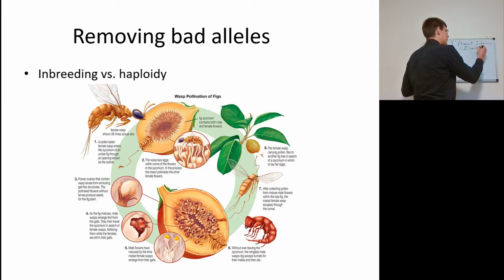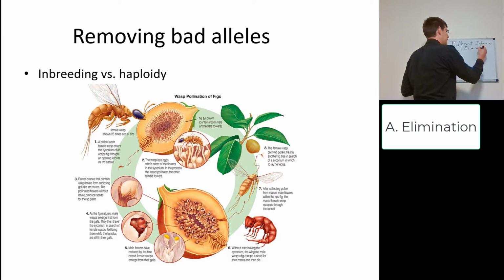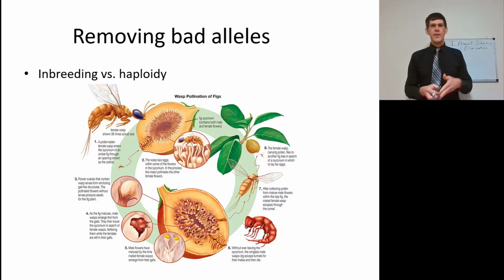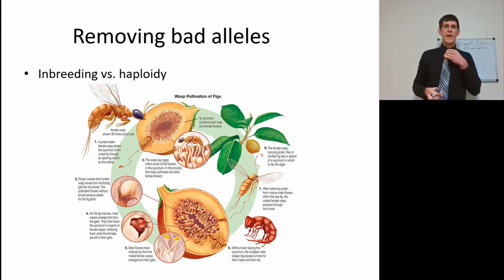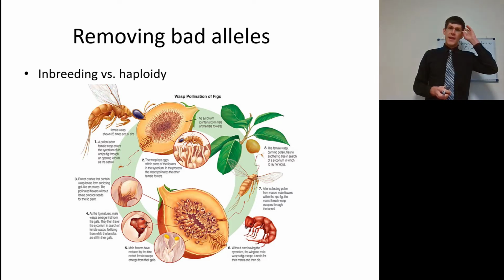This is kind of an interesting story. Elimination. Fig wasps. The mother fig wasp will lay all of her eggs in a single fig. And what will happen then is some of the eggs will hatch into males, some will hatch into females, and they will mate. Now, obviously, they're all siblings.